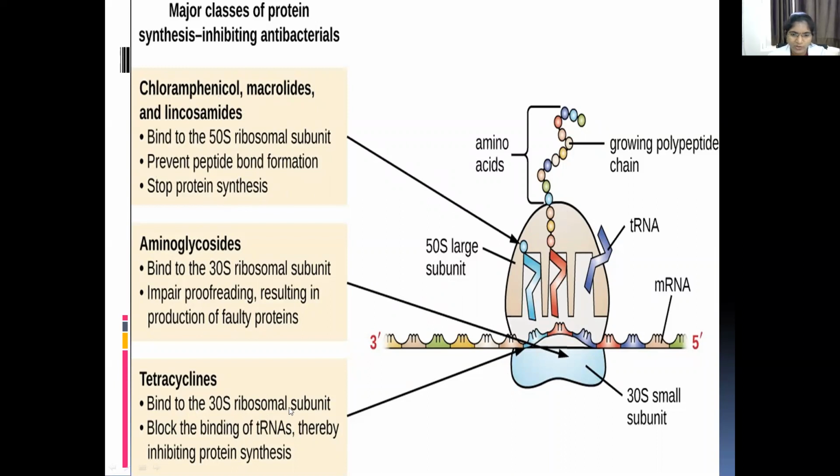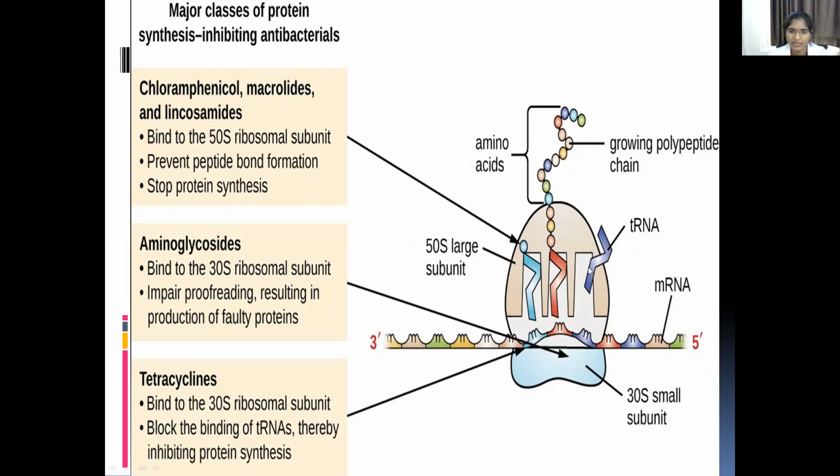When tetracycline binds to the 30S ribosomal subunit on mRNA, it inhibits the binding of the tRNA to the mRNA, and it inhibits the growing peptide chain and protein synthesis. Like that, chloramphenicol also enters into the bacteria and binds to the 50S ribosomal subunit. It inhibits the binding of the tRNA to the mRNA.